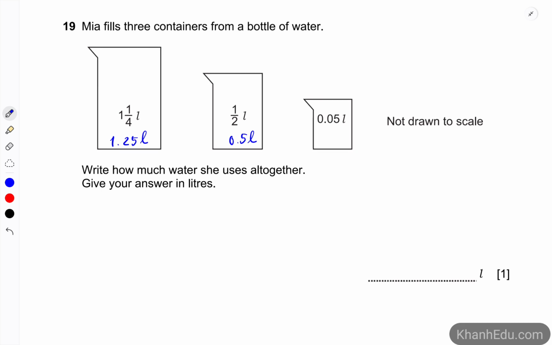So now it's time to add up 3 values: 1.25 plus 0.5 plus 0.05. So it's going to be 1.75 plus 0.05. So it's going to be 1.8 liters.